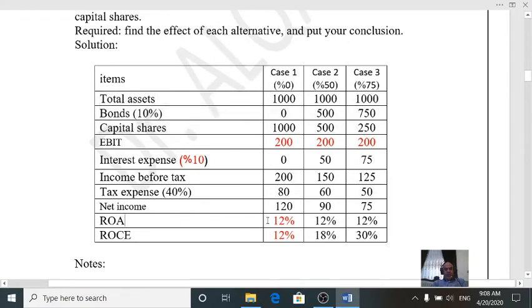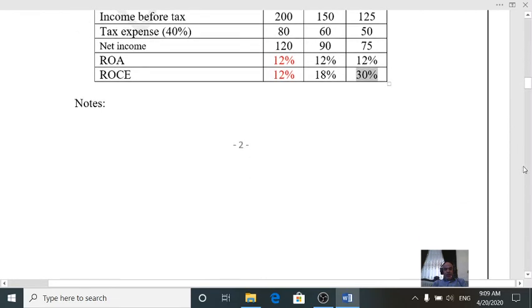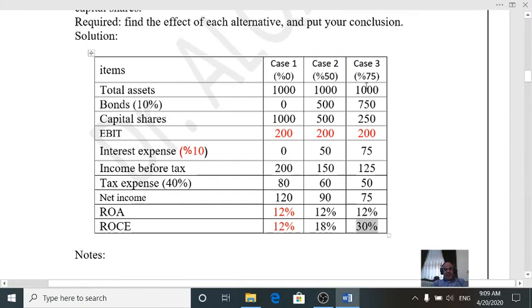And again, going back to the effect of interest rate on return on assets, as you know from the last lessons, return on assets is not affected by changes in interest rate, but the return on common equity in case 3 is more profitable from the point of view of owners. So we should prefer the last alternative.